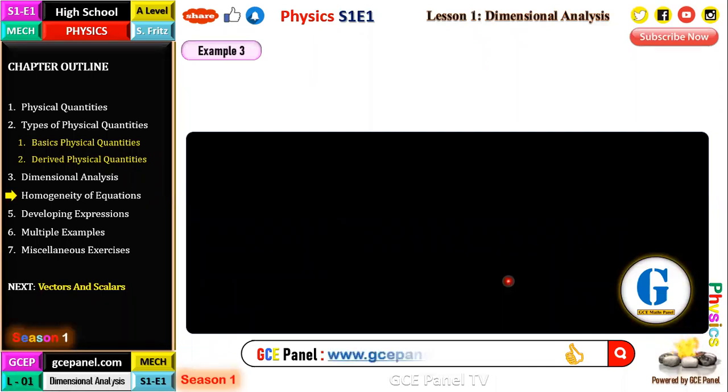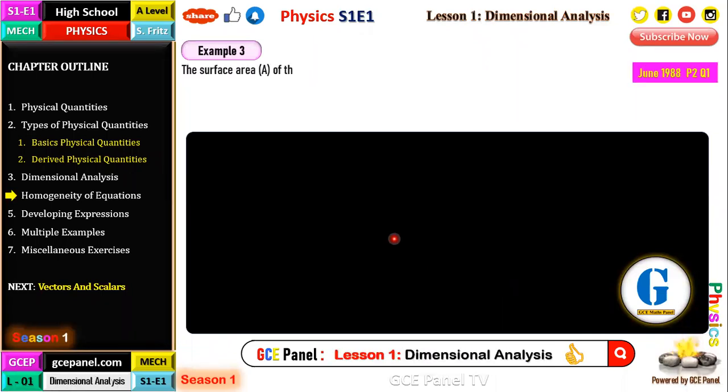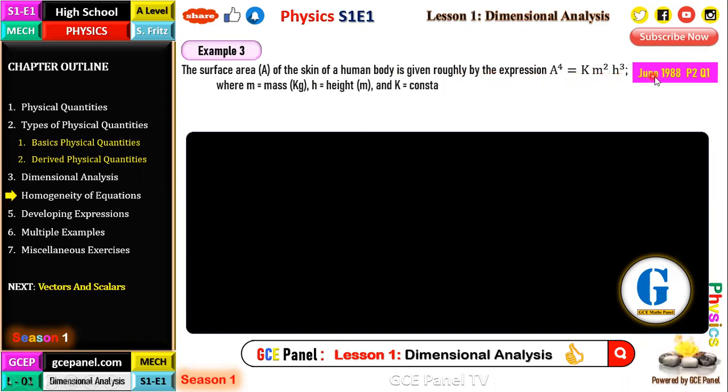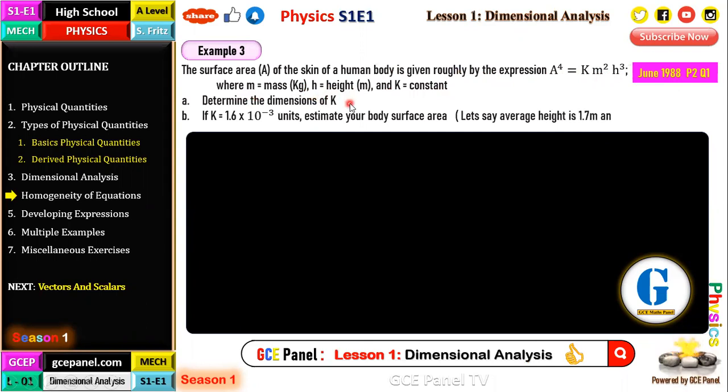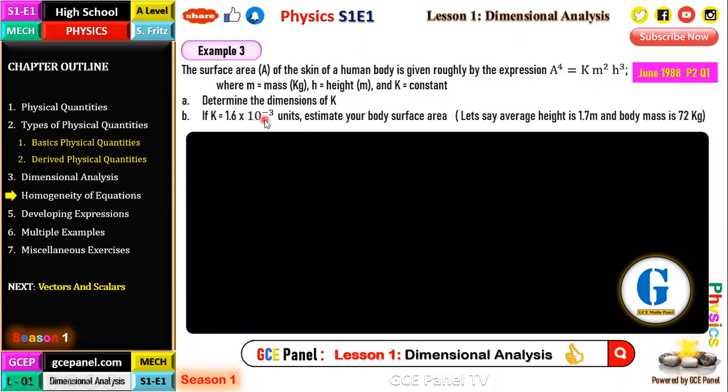So in example 3, the surface area A of the skin of a human body is given roughly by the expression A to the power 4 equals k m squared h cubed. This is June 1988, paper 2, question 1, where m is the mass in kilograms, h is the height in meters, and k is a constant. A, determine the dimensions of k. B, if k is 1.6 times 10 to the power negative 3 units, estimate the body surface area.